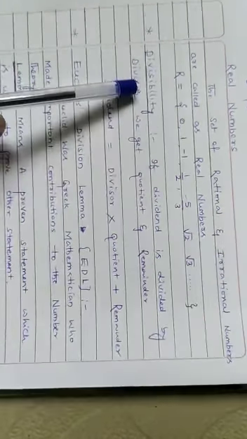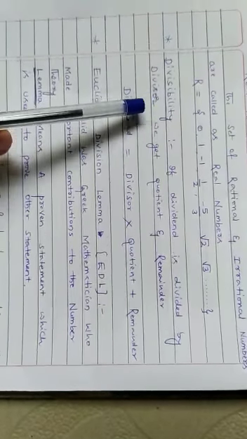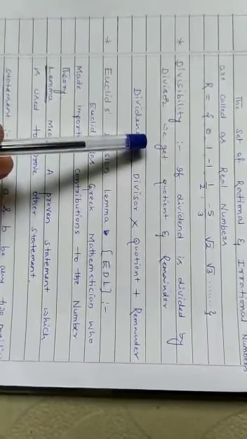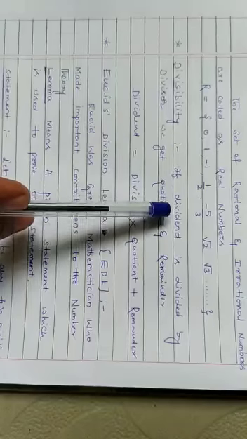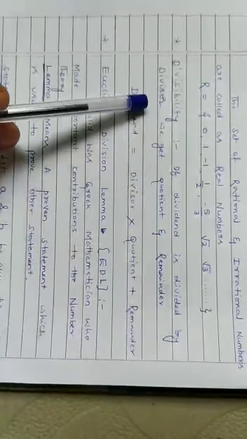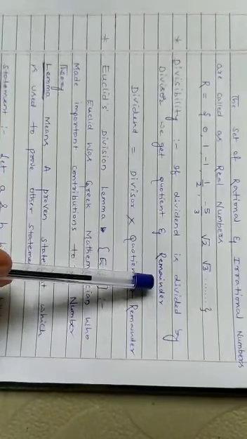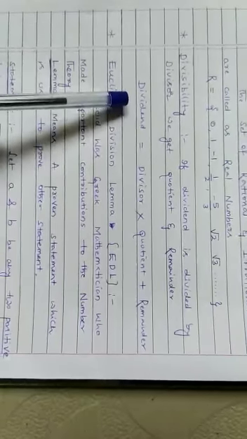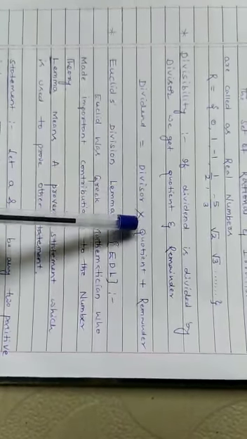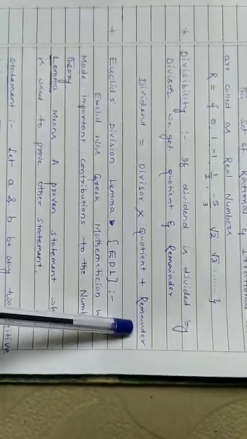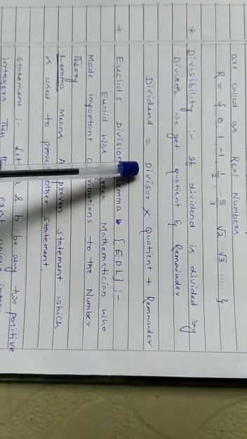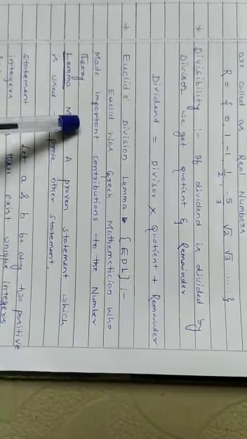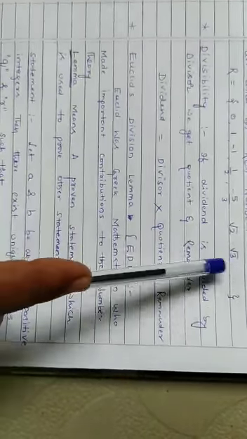The next heading is divisibility. You already know, children, from previous classes, the simple meaning of divisibility. If a dividend is divided by a divisor, we get a quotient and remainder. This is one statement, but expressed symbolically: dividend is equal to divisor into quotient plus remainder. On the basis of this statement, Euclid was a Greek mathematician who made important contributions to number theory.